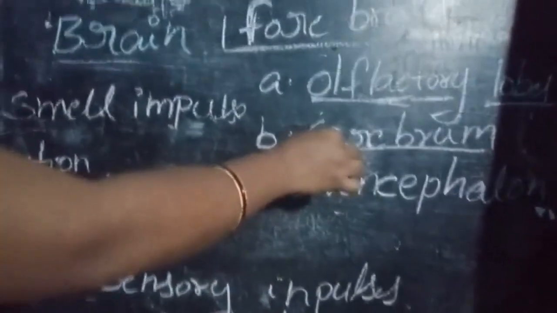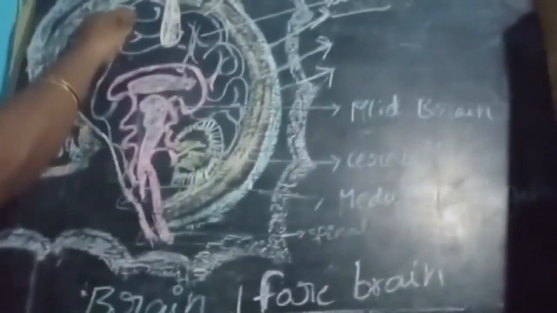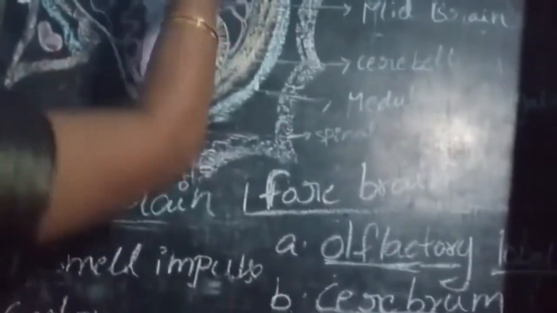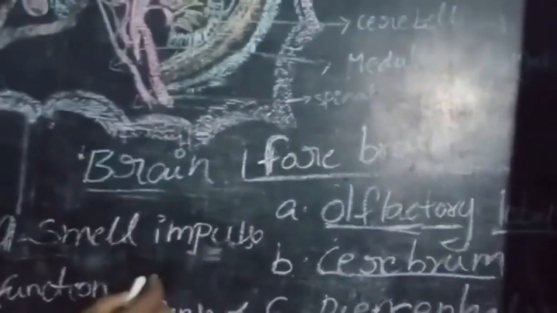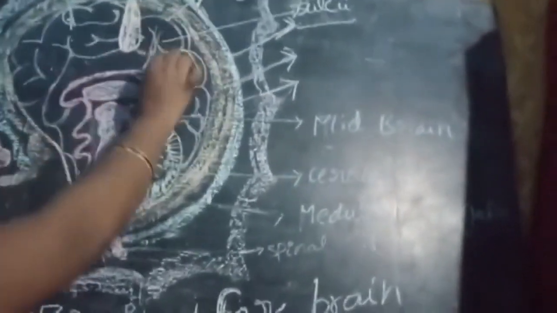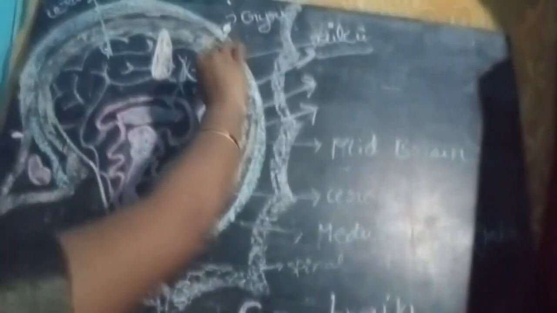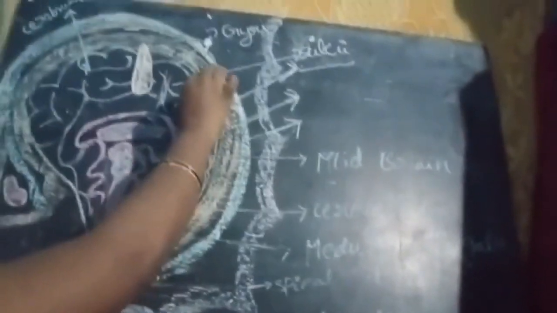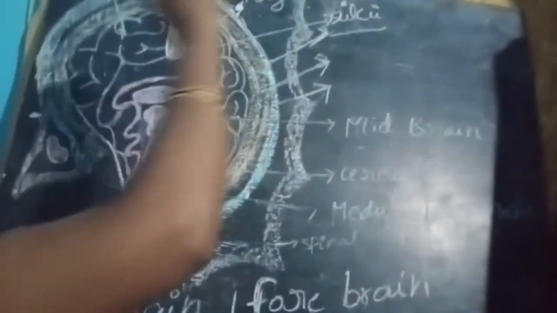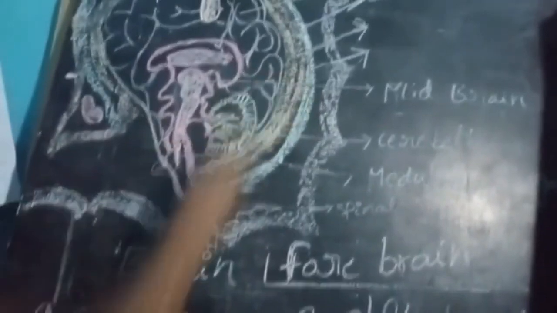First, the cerebrum is the largest part of the brain. It consists of two lobes called cerebral hemispheres. The surface of the cerebrum has many folds, which are called gyri. The deep grooves between the folds are called sulci. Sulci are very prominent and divide each hemisphere into four lobes.